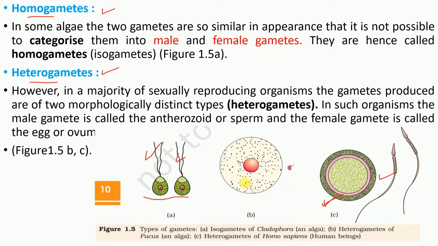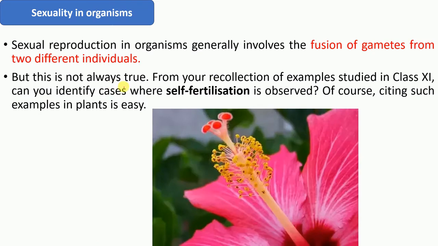And in the heterogametes of Fucus, which is an algae, this is the egg cell and this is the sperm cell. Both are different. Now what is meant by sexuality of organisms? As I told you earlier, there is monoecious, or bisexual, and dioecious, or unisexual. What does it mean?